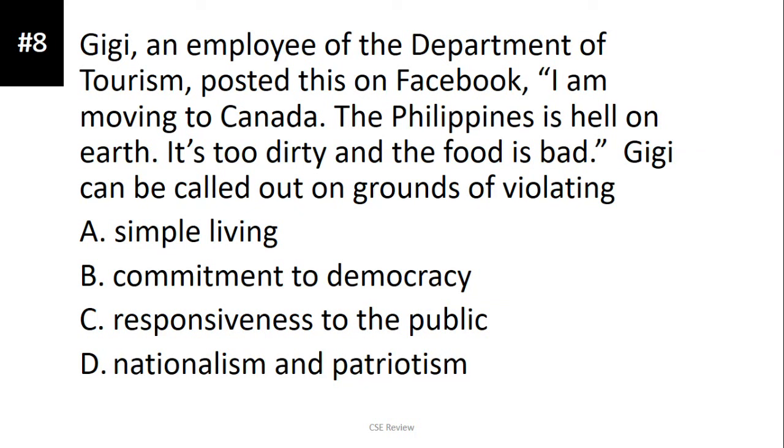Number 8, Gigi, an employee of the Department of Tourism, posted this on Facebook. I am moving to Canada. The Philippines is hell on earth. It's too dirty and the food is bad. Gigi can be called out on grounds of violating. The correct answer here is letter D, nationalism and patriotism. Bakit? Kasi employee siya ng government, tapos nagta-trash talk siya sa Philippines. Okay? So, medyo may problema sa nationalism and patriotism niya.